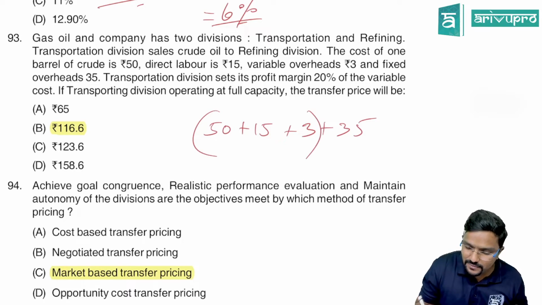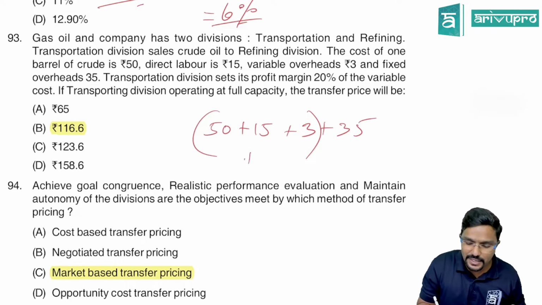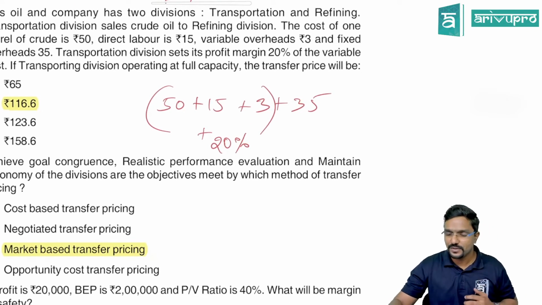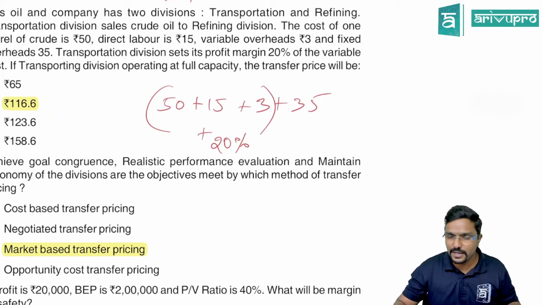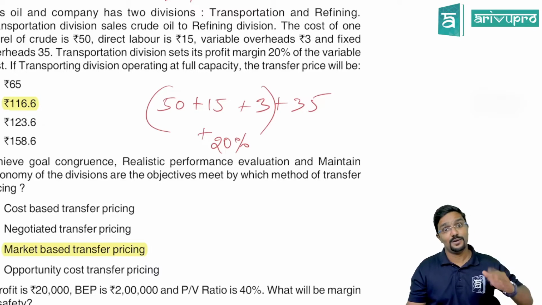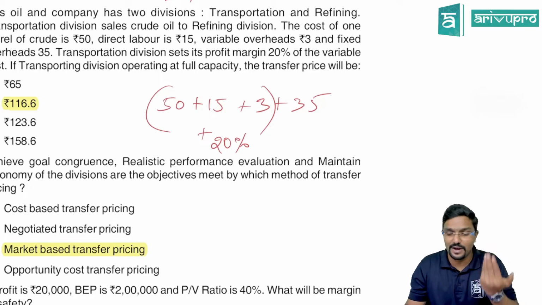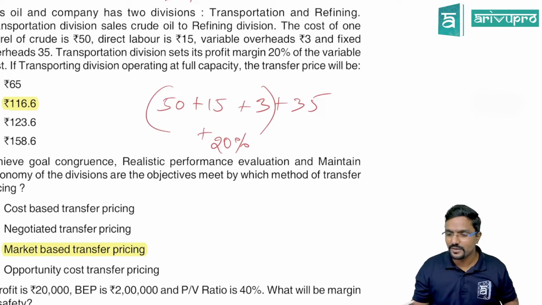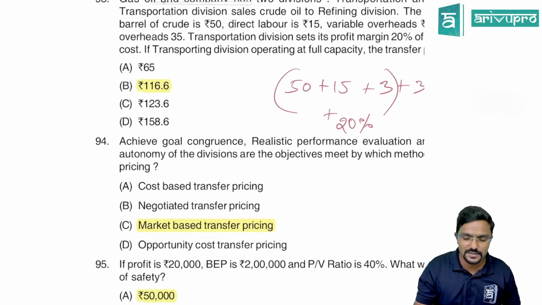Whatever is their variable cost, they are fixing 20% profit on it. So what should be the transfer price? Simple. Add up the variable cost, 50 plus 15 plus 3, 68 it will be, plus 20% profit. And obviously fixed cost is also a cost for us, so we add it, plus 35. So it will be 116.6.